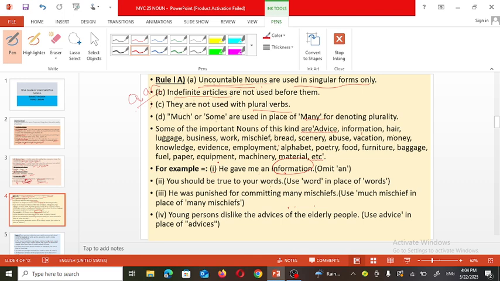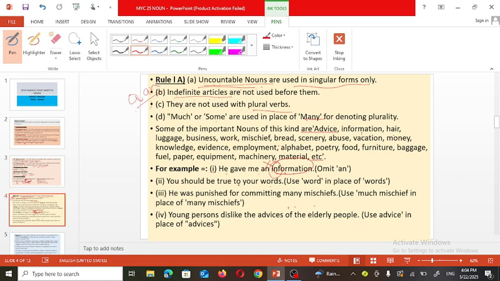Now see how we need to use this knowledge. Let's see these examples. In the first example, the sentence is, he gave me an information. The word information starts with a vowel, so an could be there, but here information is an uncountable noun, so though we see it is in a singular form, we must avoid using an indefinite article before the word information according to this rule.